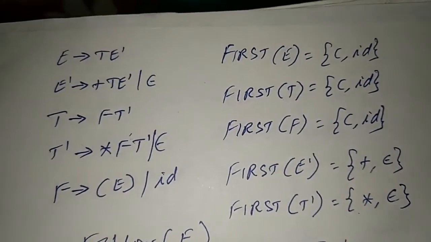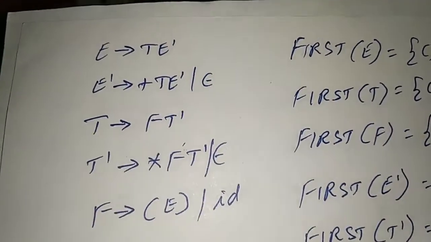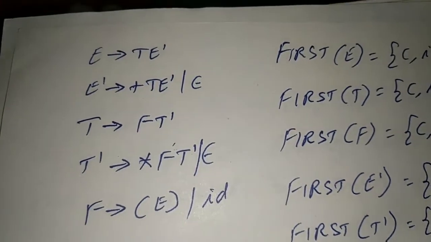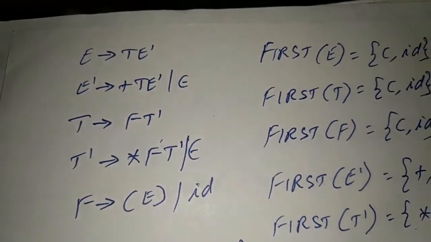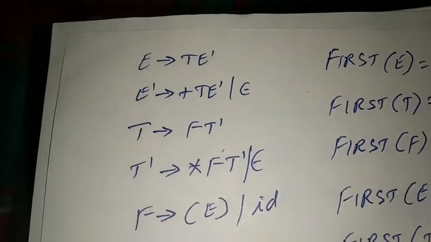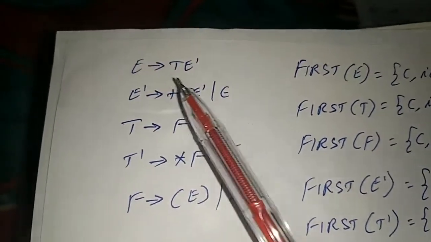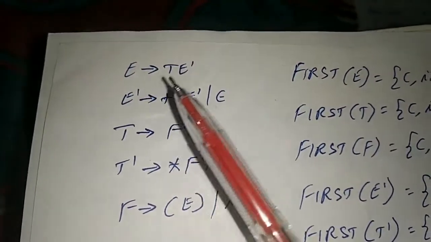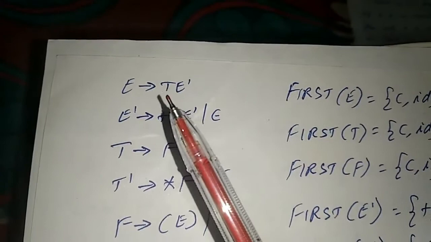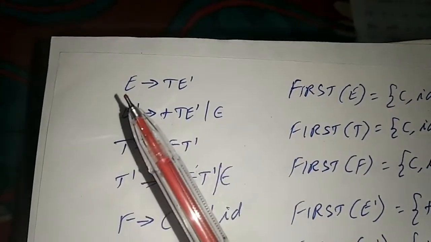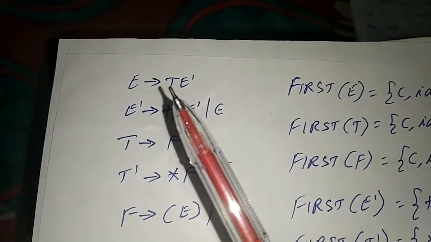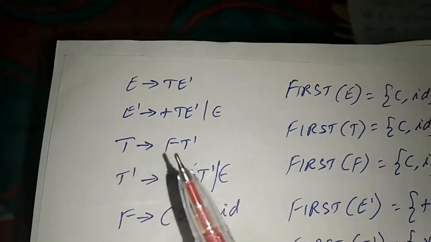We shall find the first of E first. So the production is E produces TE'. Here if we apply the first rule, it cannot be done because the production E produces TE' is not having any terminal. So we'll move on to the second rule, which says that we have to add the first of this non-terminal T to first of E. So now to add first of T, we should find the production of T. Production of T is FT'.